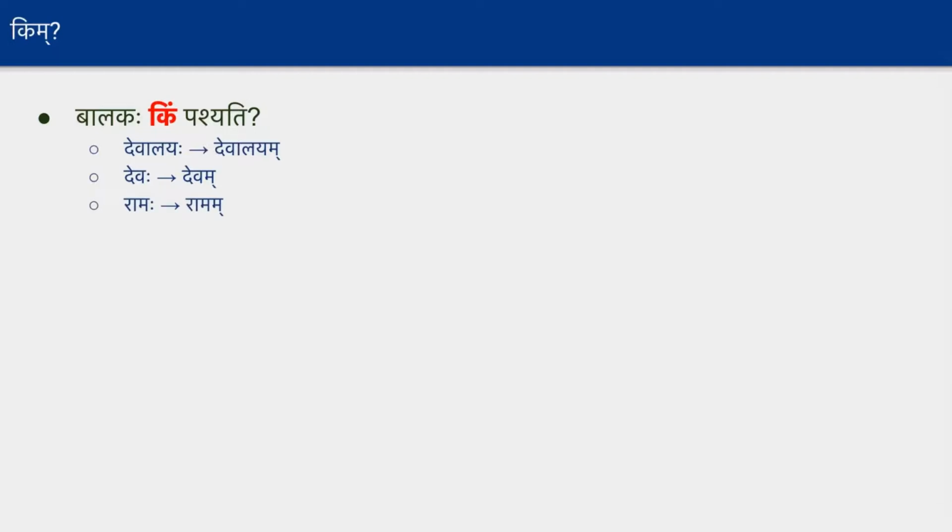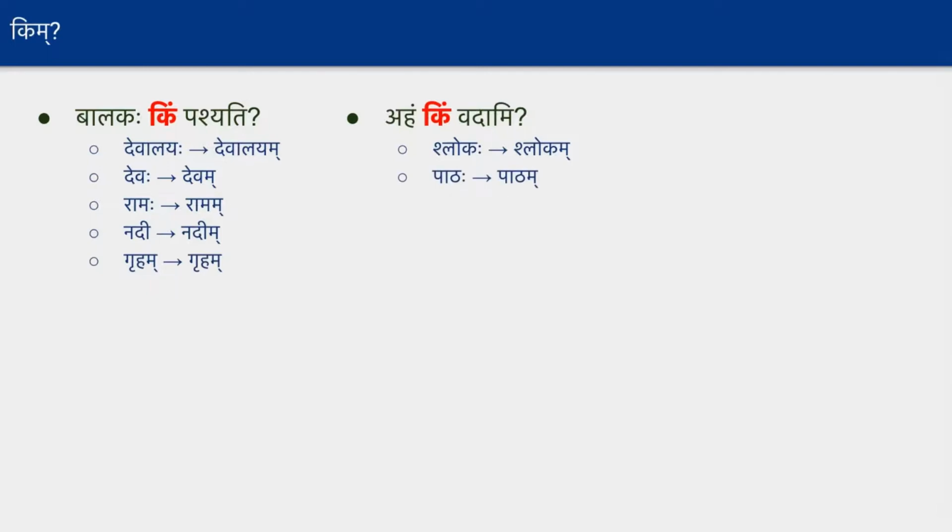session. And just a recap here, kim can be asked on any normal statement like balakaha pashyati. So balakaha kim pashyati. So what does the boy see? It will be devalayaha, so it becomes devalayam. Balakaha devalayam pashyati, or balakaha devam pashyati, balakaha ramam pashyati, balakaha nadim pashyati, balakaha griham pashyati. And similarly, aham kim vadami, what do I say? Aham shlokam vadami, I tell shloka. And aham patham vadami, aham katham vadami, aham padyam vadami.